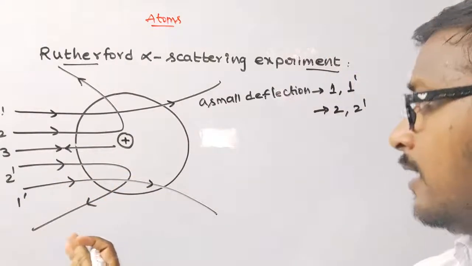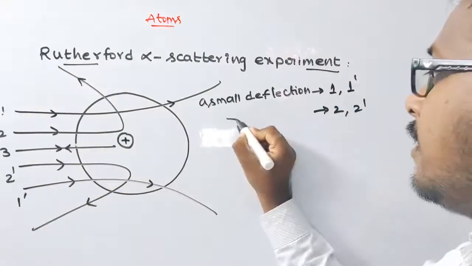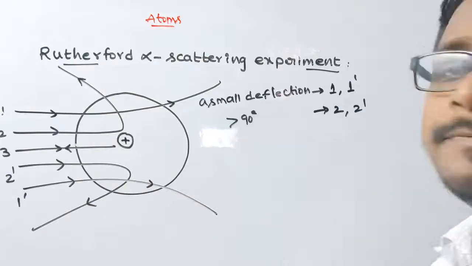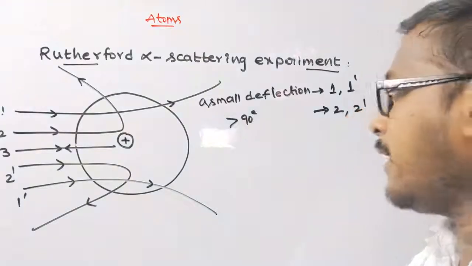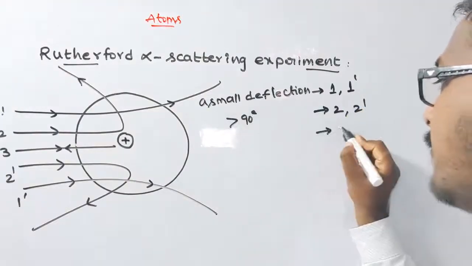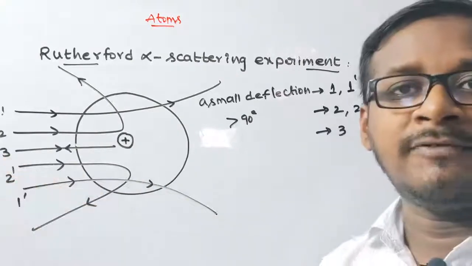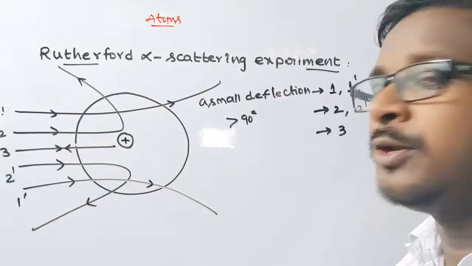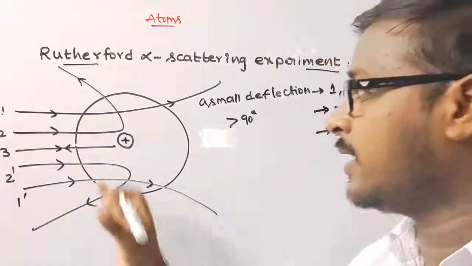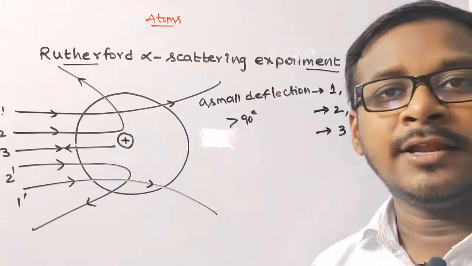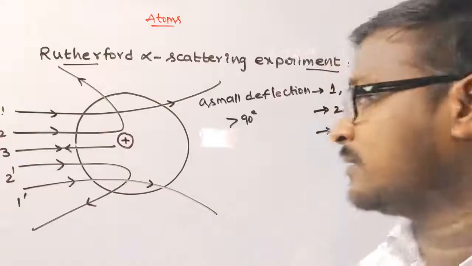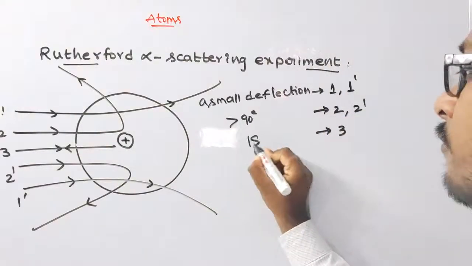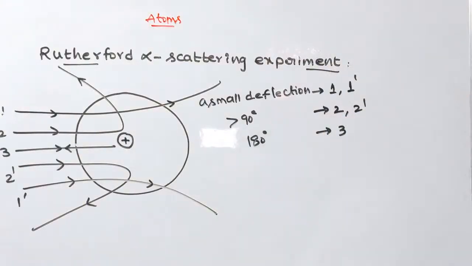They are deflected, and that angle is greater than 90 degrees. The third alpha particle passes directly towards the nucleus. What happens, students? It retraces its original path, rebounces. That angle is 180 degrees.